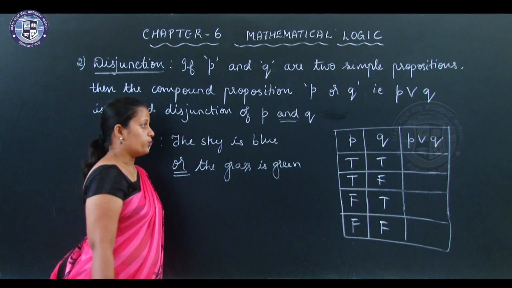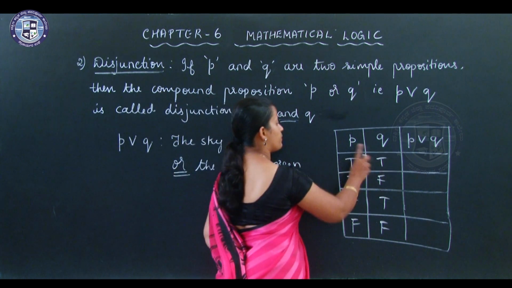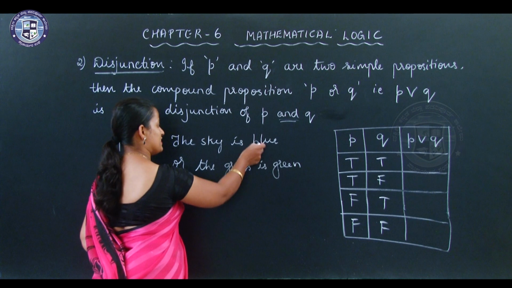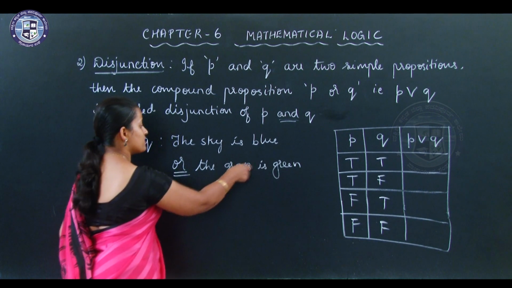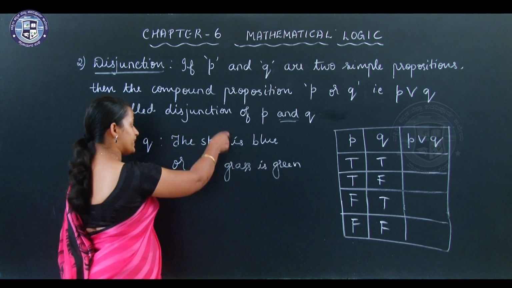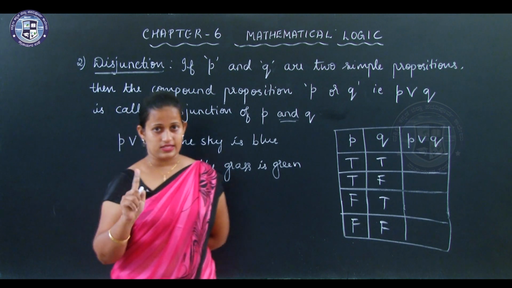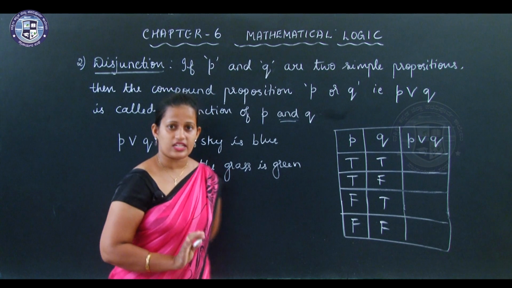Okay. So, if both the simple propositions are true, that is, sky is blue is true, grass is green is also true. Now, read it together. The sky is blue or the grass is green. The entire statement is true.